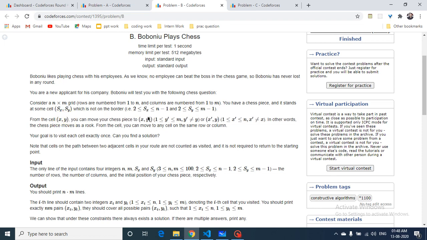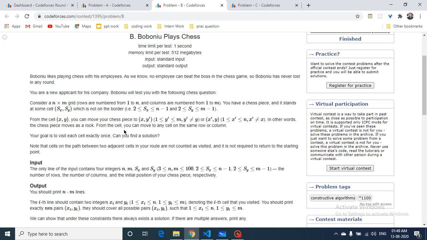Or you move to (x', y), where the column is changing. In other words, the chess piece moves like a rook.